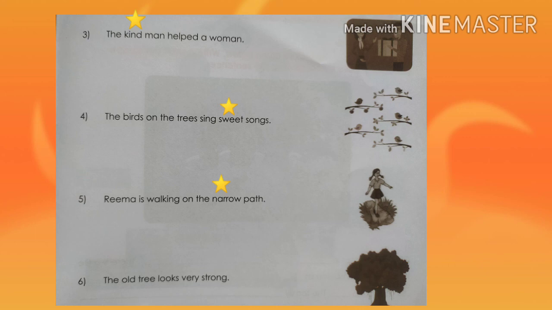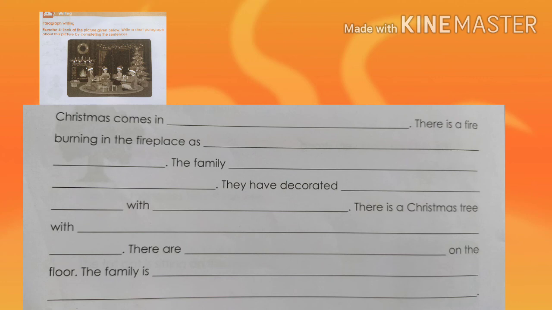Then the next sentence, the old tree looks very strong. So in this sentence, old and strong, two describing words are there. So we have to draw two stars above these words. The next part is the writing part, exercise 4. Look at the picture given below. Write a short paragraph about this picture by completing the sentences.